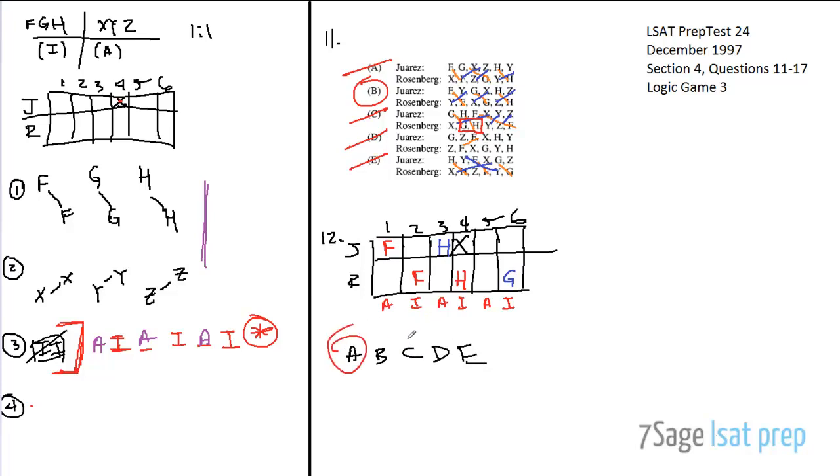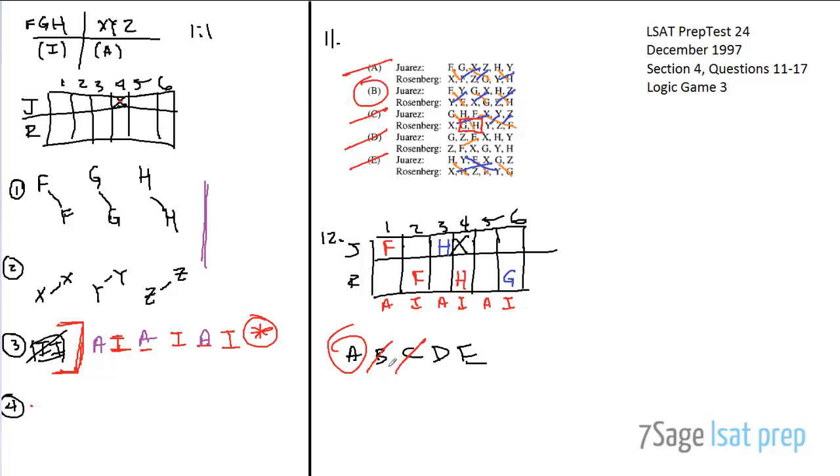Right? Looking at the rest of them, evaluates G during week 2. There's no reason he could not evaluate it during week 5 as well and still follow the rule. So B doesn't have to be true. J evaluates Z during week 6. He could, but he could also not, right? Because even if he evaluated in, let's say he does it in week 2, R could evaluate Z in week 1, right? And so you would hold this relationship still steady. So answer choice C doesn't have to be true.